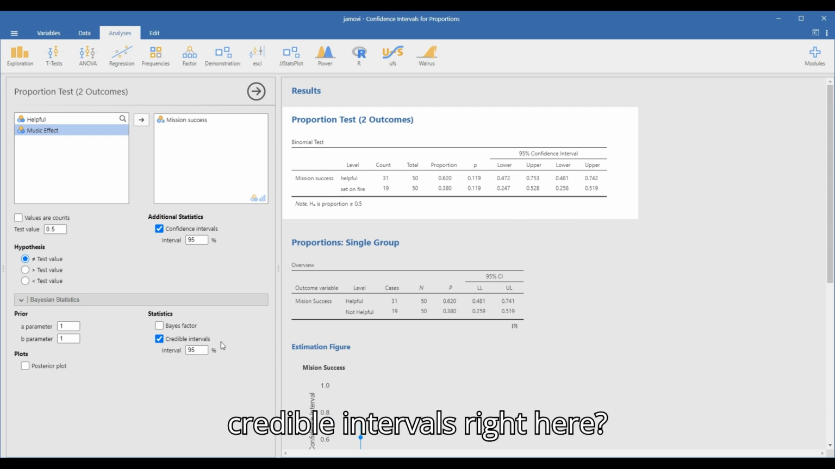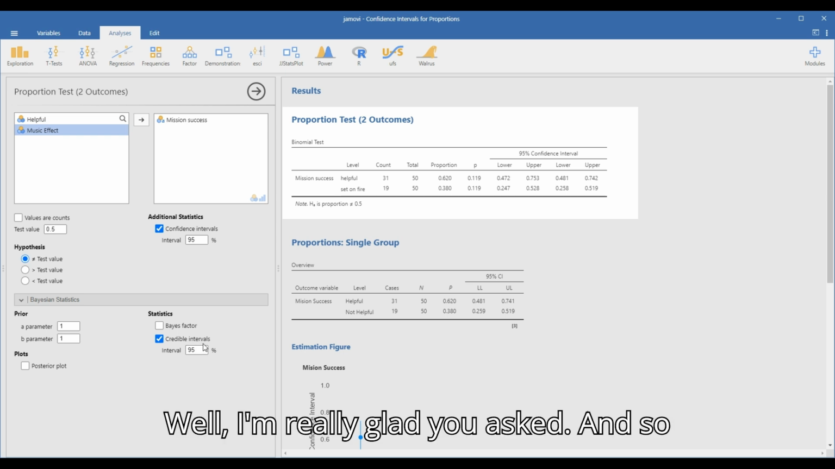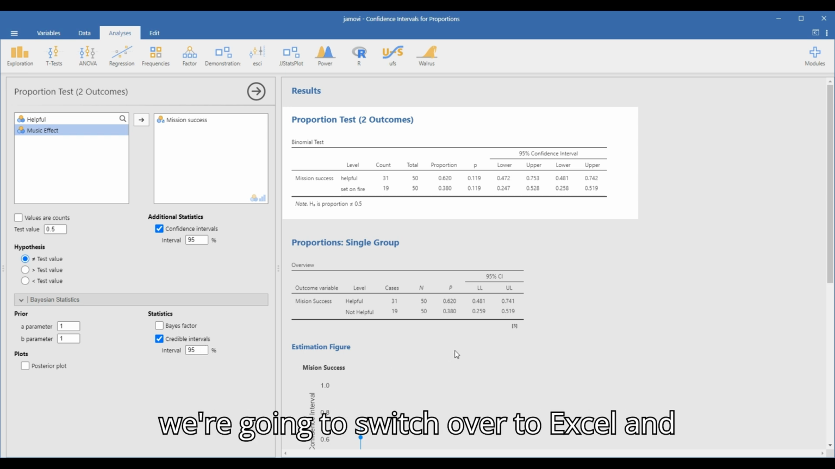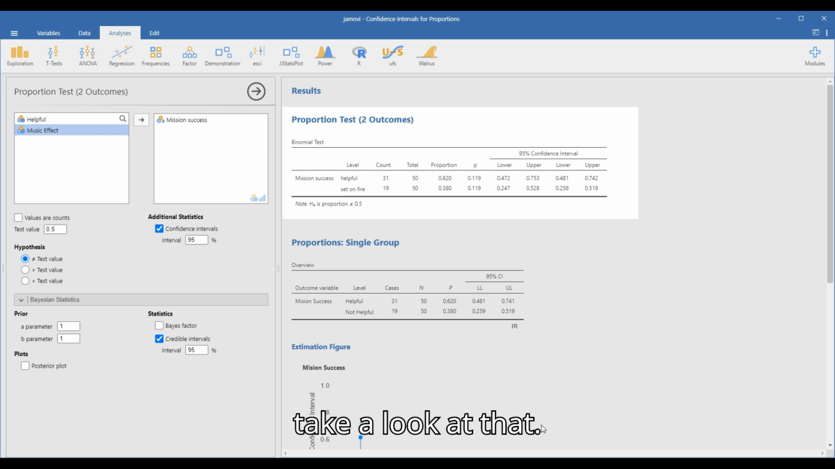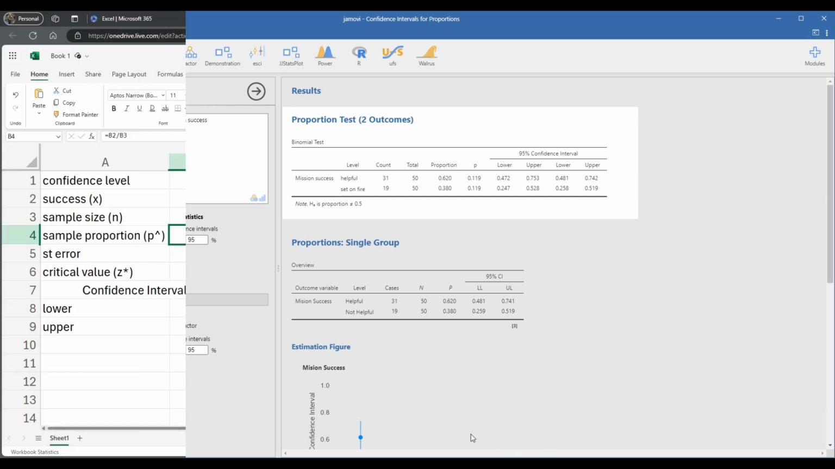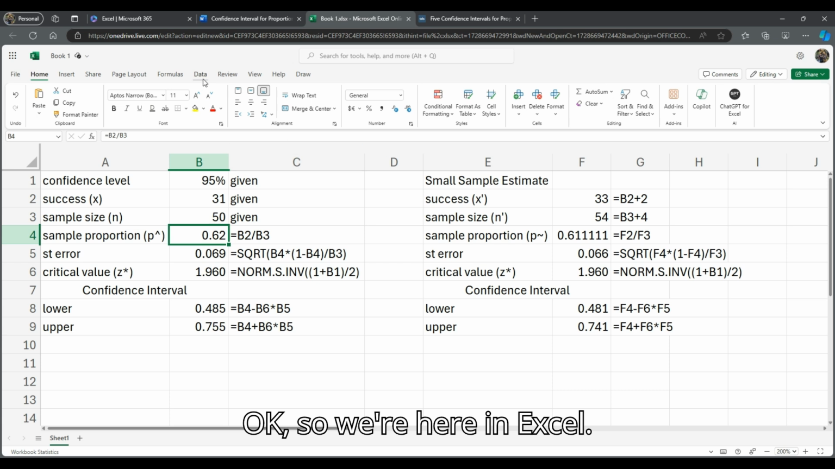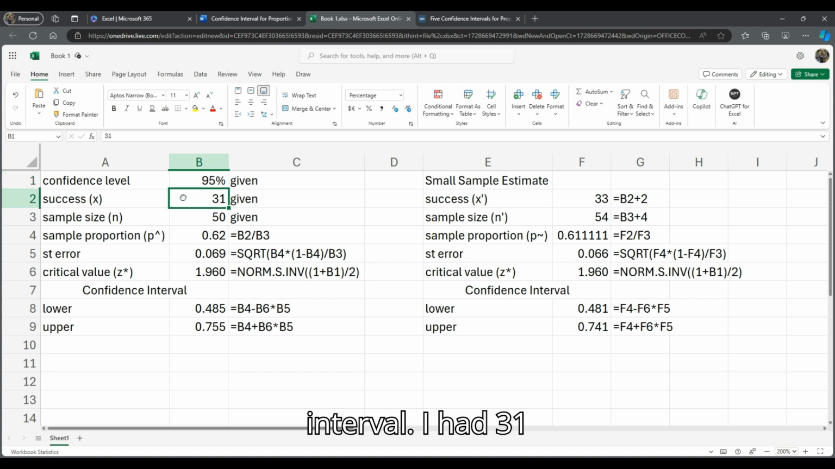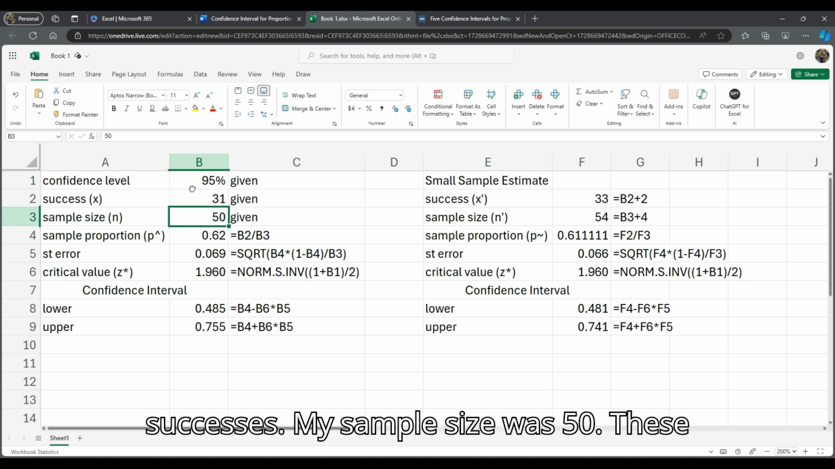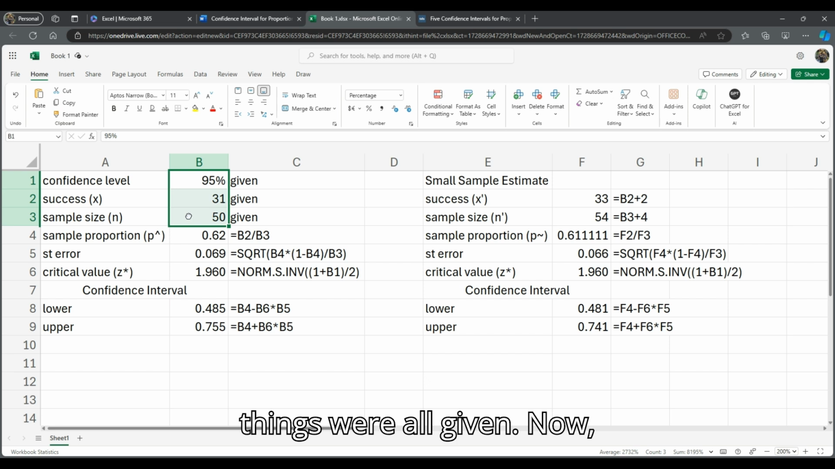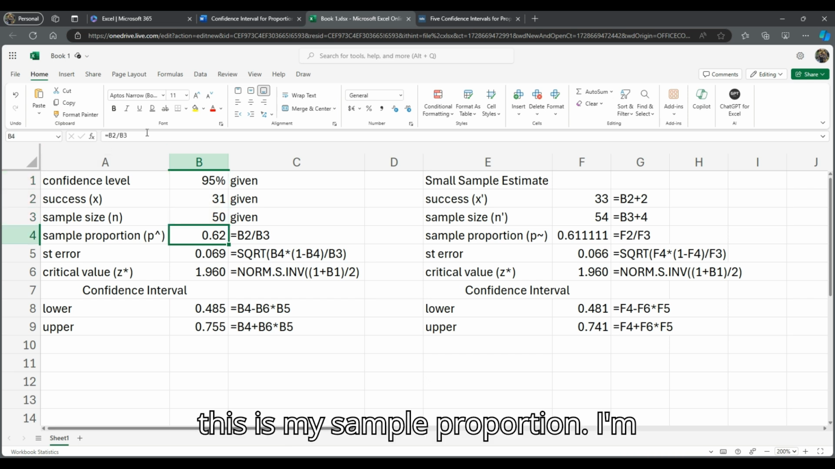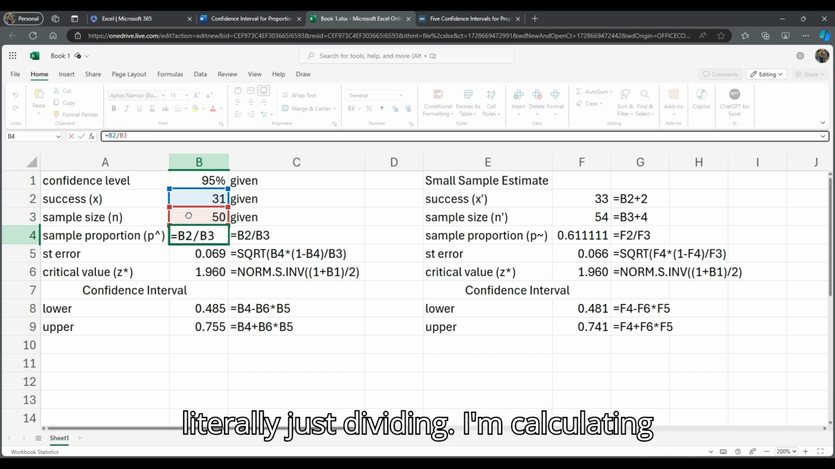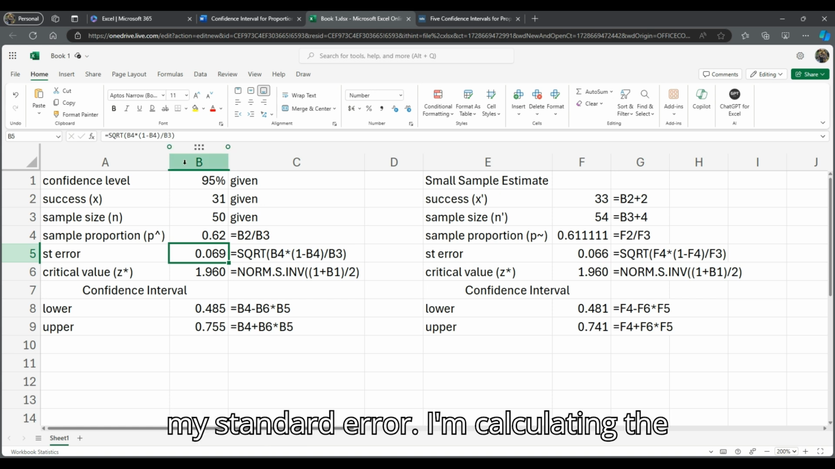So what are these credible intervals right here? Well, I'm really glad you asked. And so we're going to switch over to Excel and take a look at that. Okay, so we're here in Excel, and here's our 95% confidence interval. I had 31 successes. My sample size was 50. These things were all given. Now, this is my sample proportion. I'm literally just dividing.